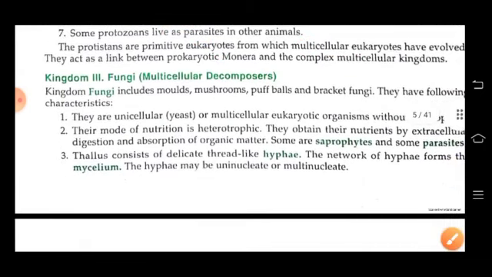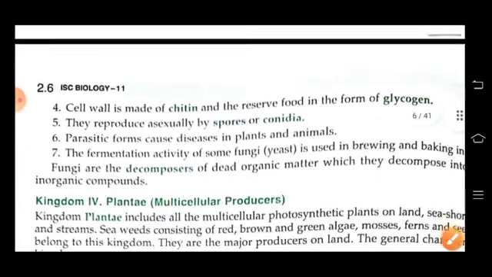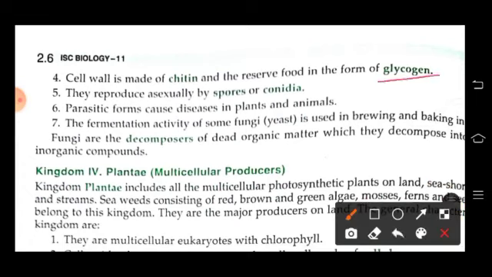Third kingdom is Fungi, which are decomposers. They are unicellular or multicellular eukaryotic organisms and they are without chlorophyll. Their mode of nutrition is heterotrophic. They obtain their nutrition by extracellular digestion and some are saprophytes and some are parasites. Thallus contains delicate thread-like hyphae and the network of hyphae forms a mycelium. Cell wall is made up of chitin and they store food in the form of glycogen.